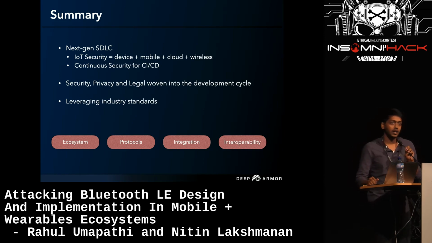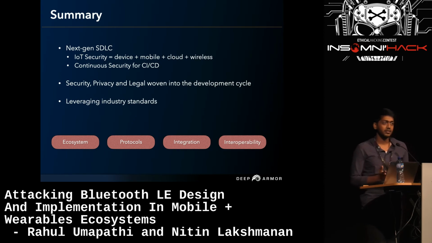So the summary is that next generation IoT devices have next generation problems, and the entire IoT security comprises the device, phone, the communication protocol, and cloud. So all these components have to be included in the secure development lifecycle process in the development phase itself. And continuous security should be included as a part of the CI/CD pipeline.